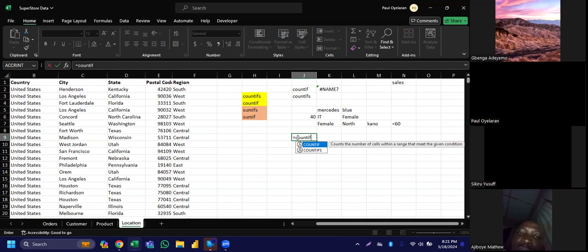Let's see the first one. It says count the number of cells within a range that meet a single condition. The second one now says count the number of cells that are specified by a given set of conditions. You can see the difference now. Set of conditions, which means greater than one condition. So that's what Countif and Countifs do.